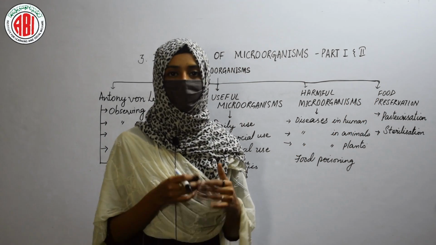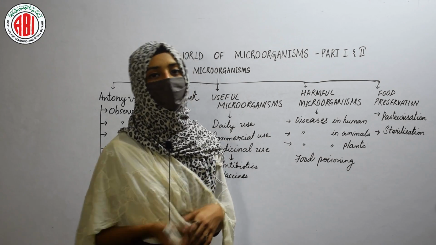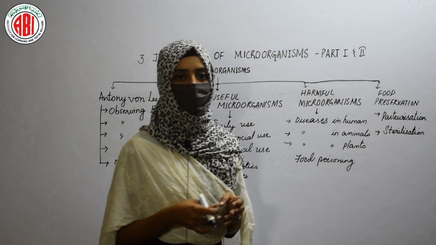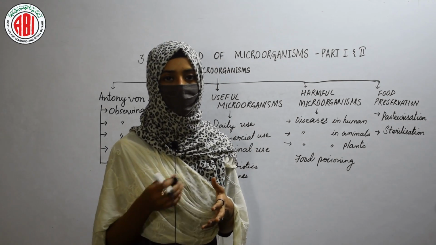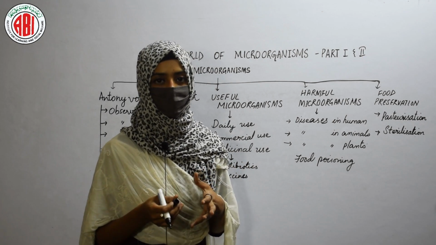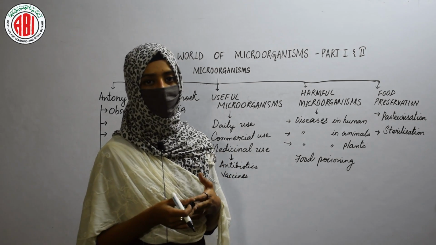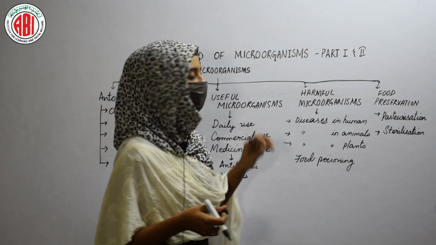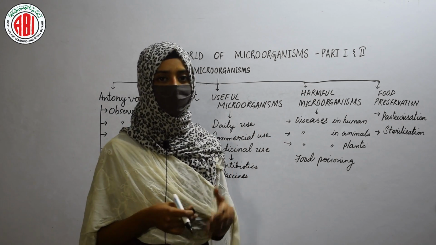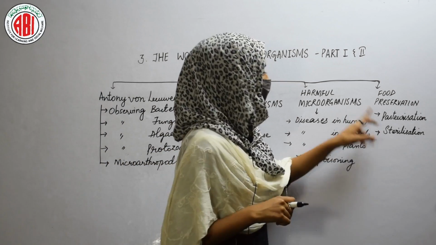The next topic is food preservation. As the food can be spoiled by the microorganisms, how can we preserve the food? How can we store it? There are different methods by which we can preserve the food. They are salting. By salting, we can maintain the moisture so that the growth of the microorganisms can be prevented, and by adjusting the temperature. If we keep the food in the refrigerator, then it cannot be spoiled by the microorganisms. So in this way, the moisture and the temperature are the two factors that can be controlled, and if these factors are controlled, they can prevent the growth of the different microorganisms on the food materials.